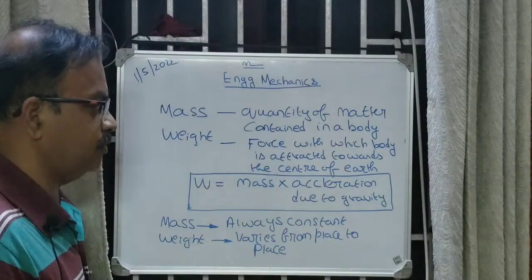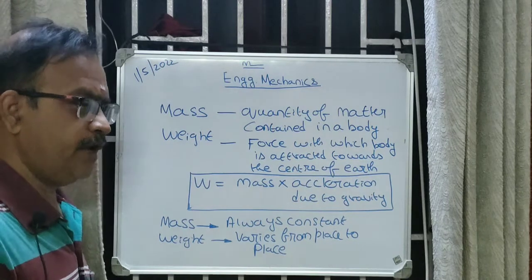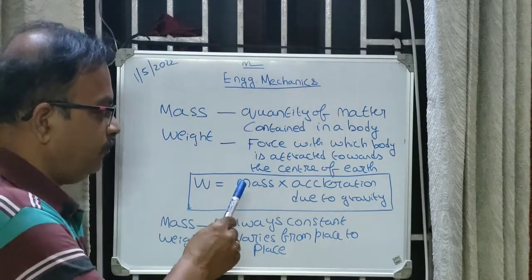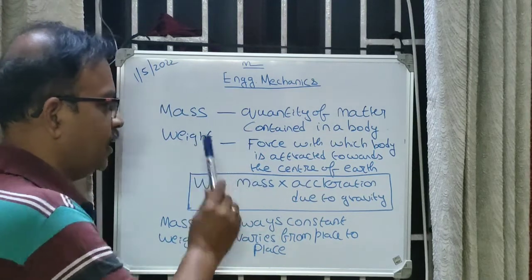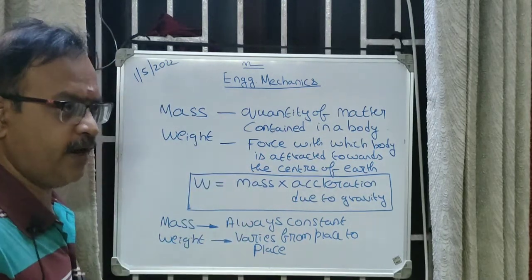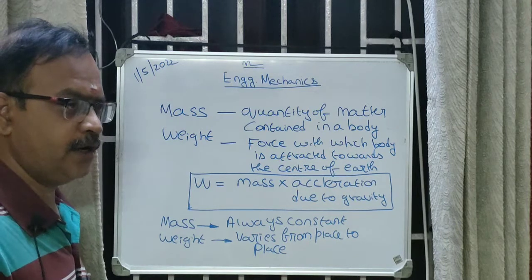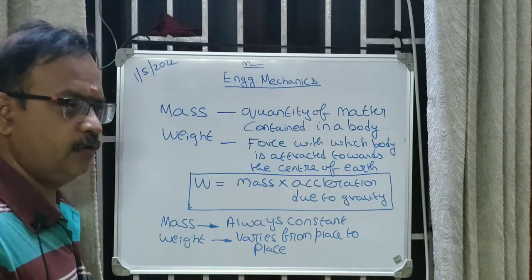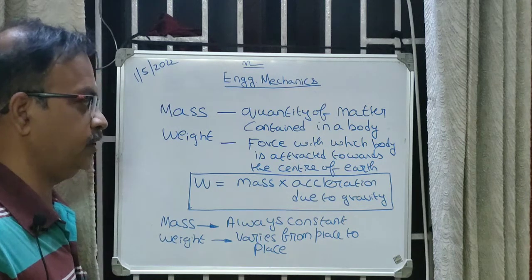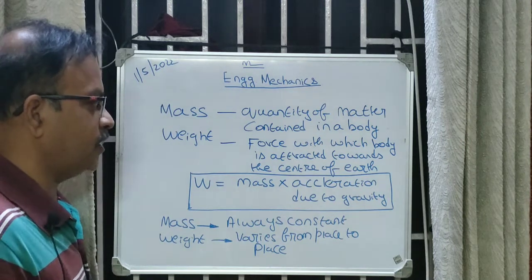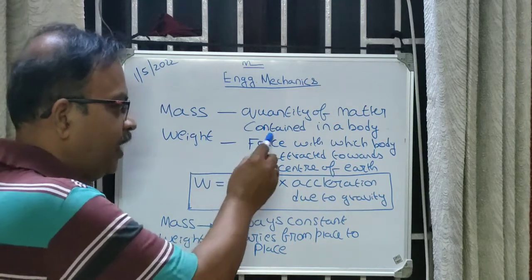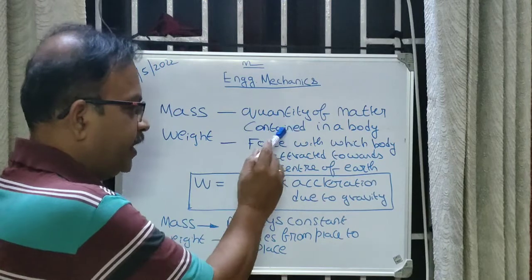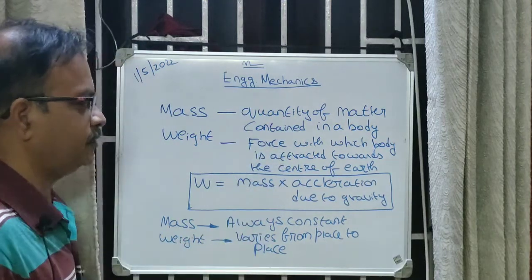What is meant by mass and what is meant by weight? Already we have seen what is a matter. Now a quantity of matter contained in a body is called mass. Suppose there is a huge matter present, out of which you are taking a 2 kg mass, then that is called a body. So that quantity of matter, that 2 kg, is called mass.